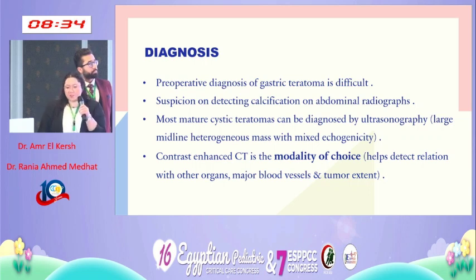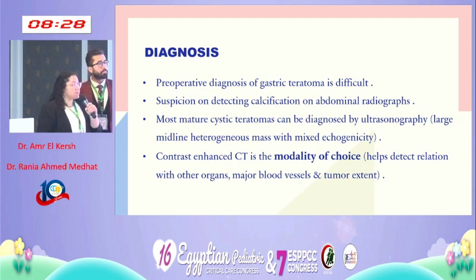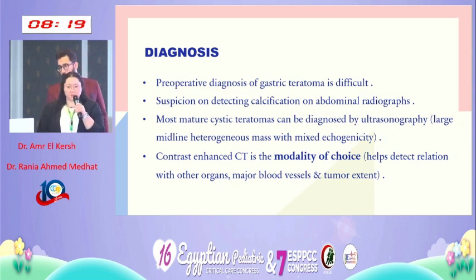But first of all, if a patient comes with abdominal distension, the first investigation we're all going to order is an abdominal X-ray. What might raise our suspicion is if we detect any calcifications, especially at the area of the epigastrium on an abdominal radiograph. And then we're going to proceed for a pelvic-abdominal ultrasound.